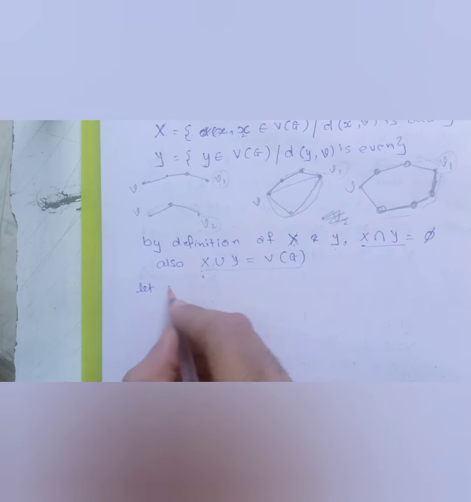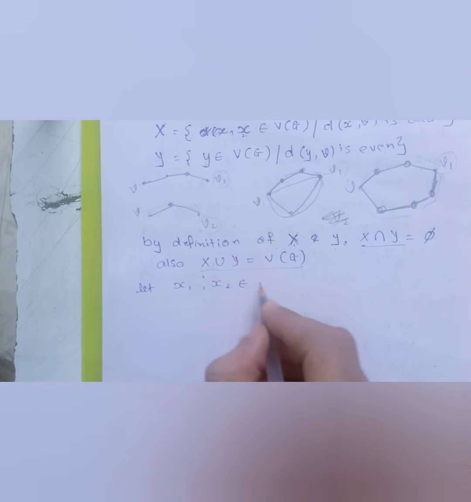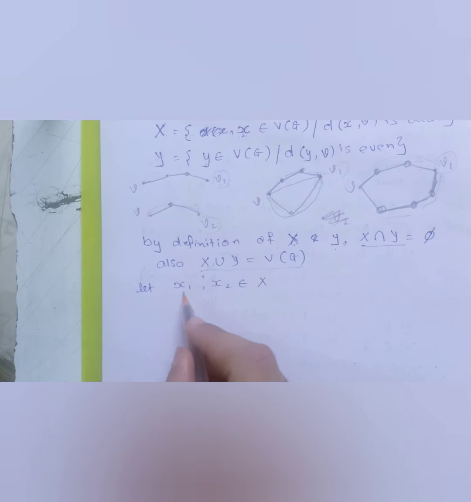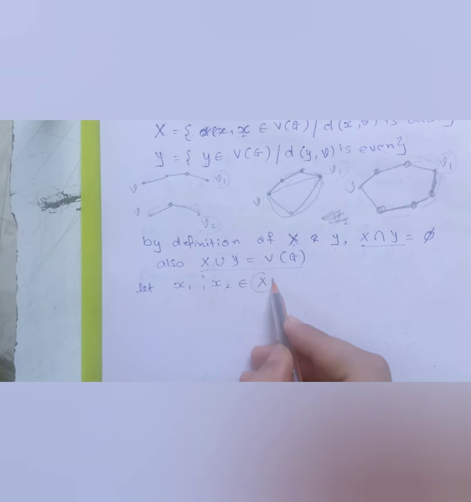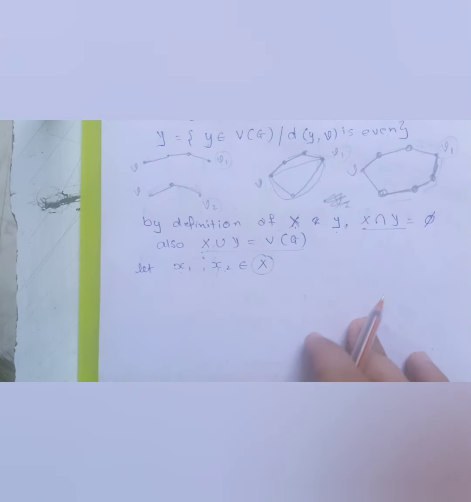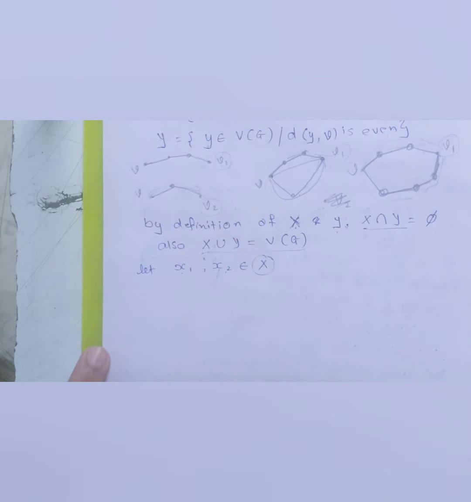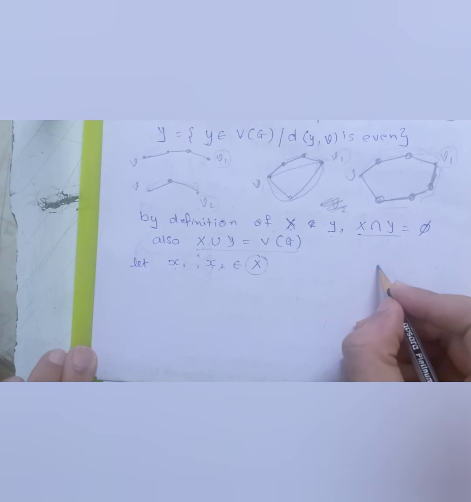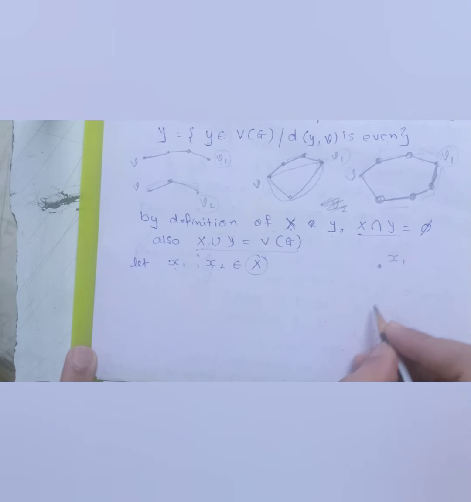So let X1 and X2 belong to set X. X1 and X2 are two vertices which I am taking from set X. Now what I need to prove is that there is no edge between these two vertices. If I prove that, then I am done with my proof. Fine. So let me picturize it for the time being. Let me assume this is my X1, and let me suppose that this is my X2.